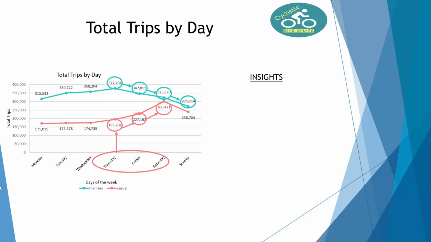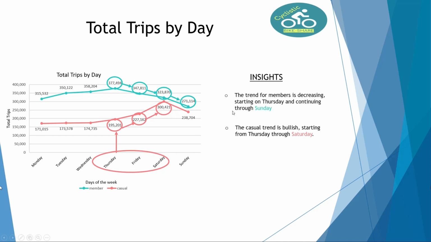Insights. The casual trend is bullish, starting on Tuesday till Saturday. The trend for members is decreasing, starting on Tuesday and ending on Sunday. And finally, on Saturday, it's noticeable that there are almost the same numbers of users renting bikes for each category, 52% for members and 48% for casuals on average per year. Remember, this information is per year.